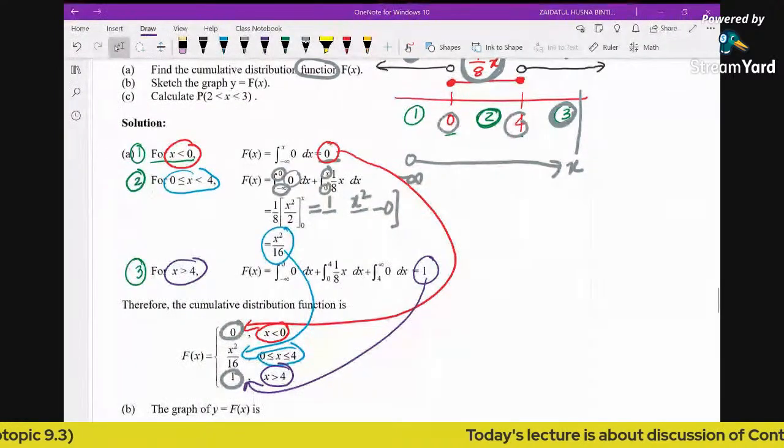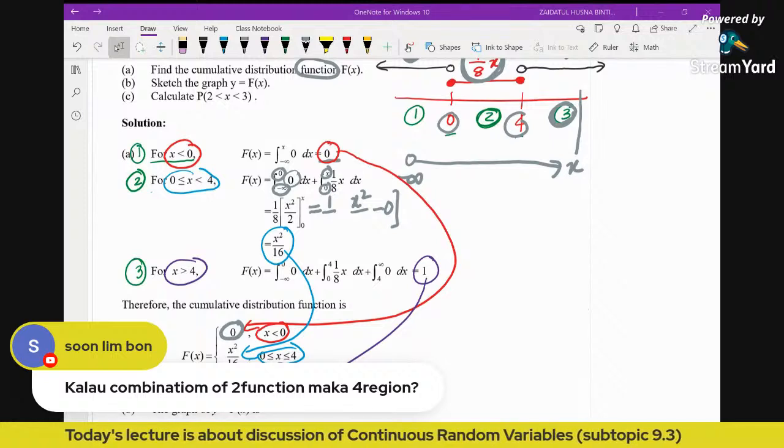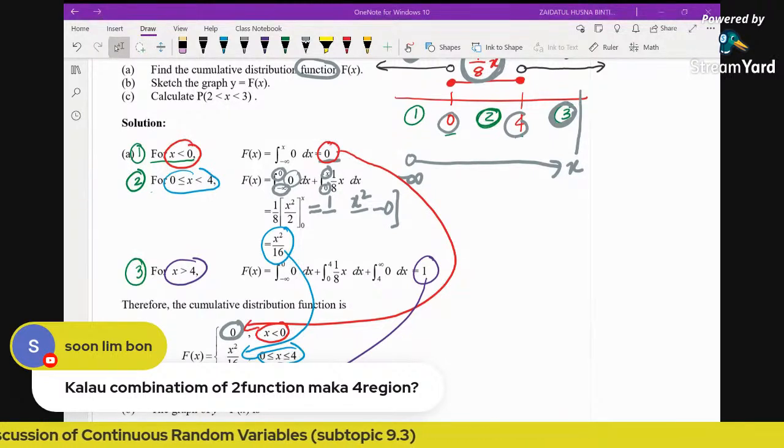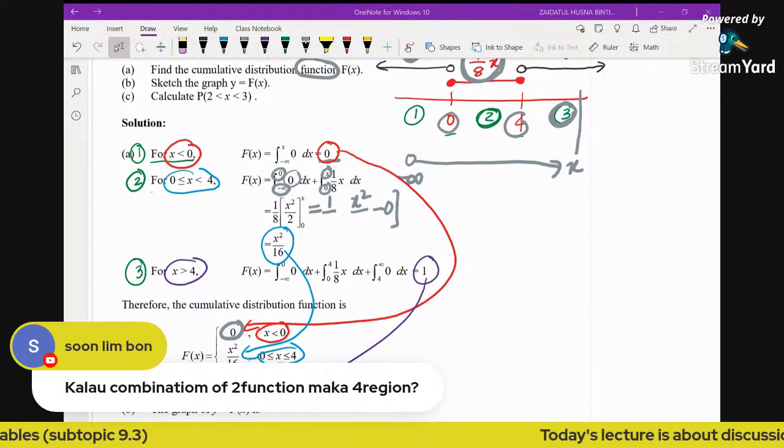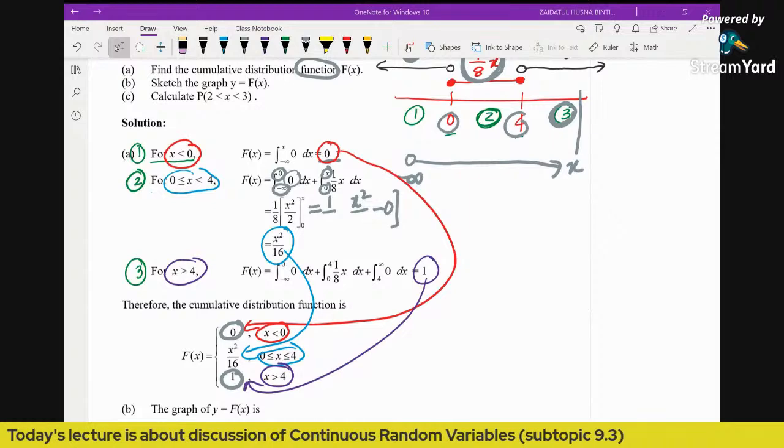Okay, and we have one good question here coming from Bond. Bond asks, if it is a combination of two functions, then there will be 4 regions. Yes, correct Bond. If we have two functions, we will have 4 regions. So this is what we're going to discuss right after this in the next example.